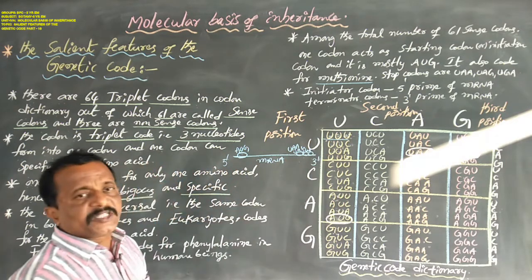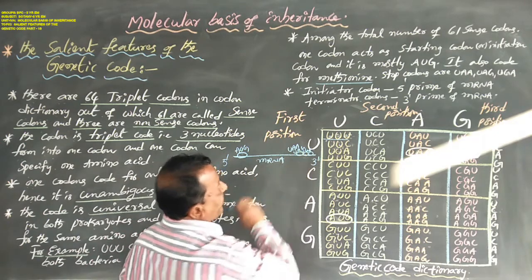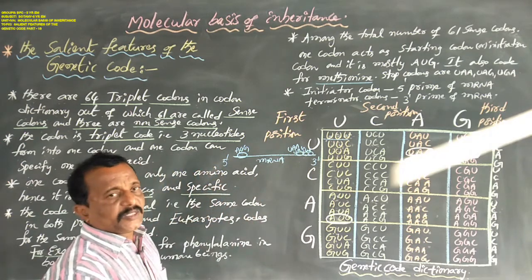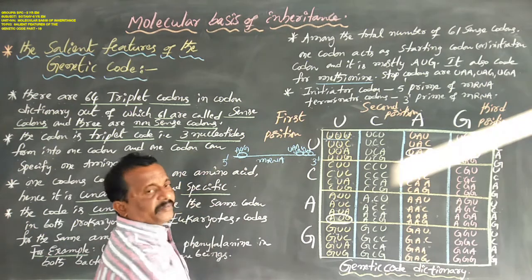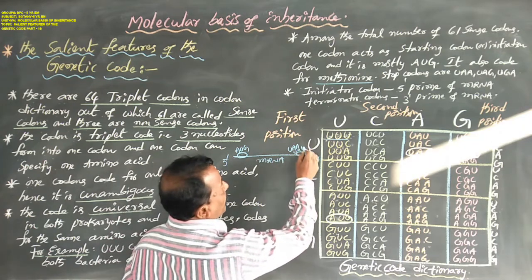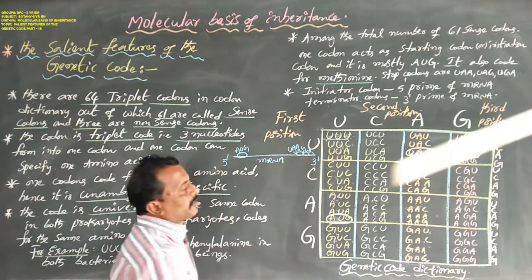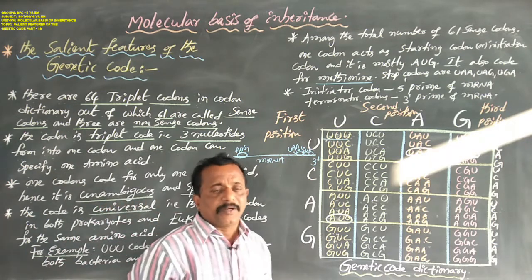These three are stop codons, nonsense codons or terminator codons. So finally, the initiator codon is present at the 5 prime end of the mRNA, and the terminator or stop codons are present at the 3 prime end of the mRNA.